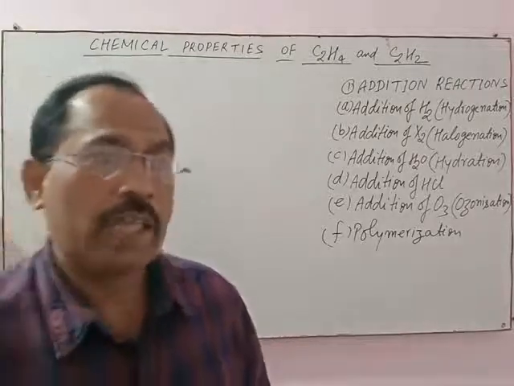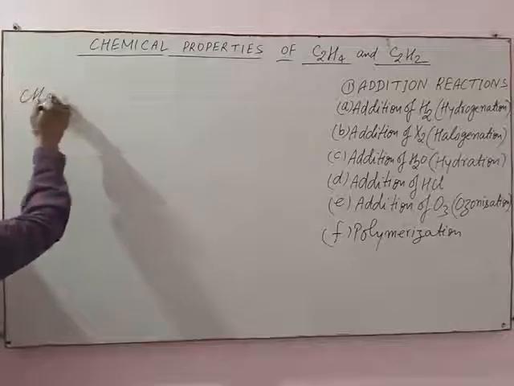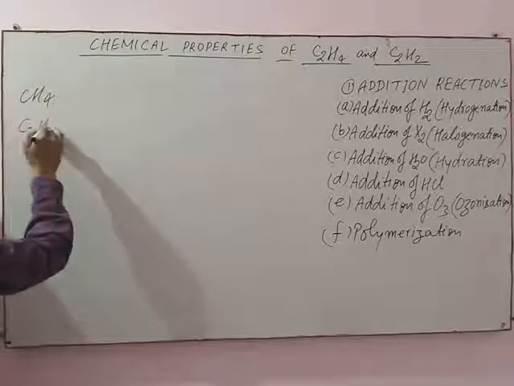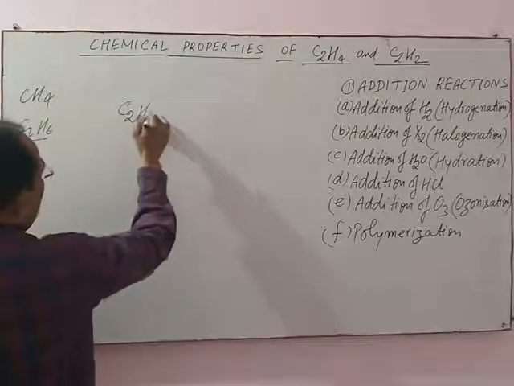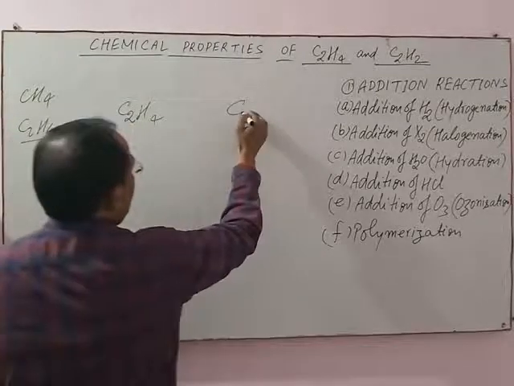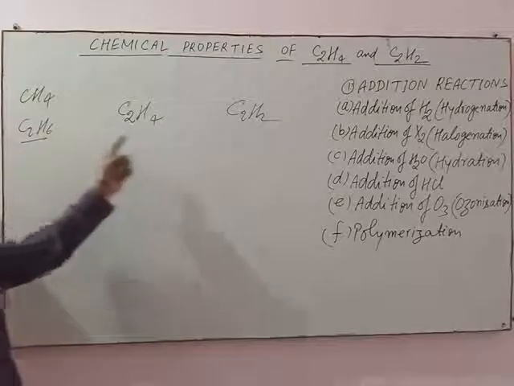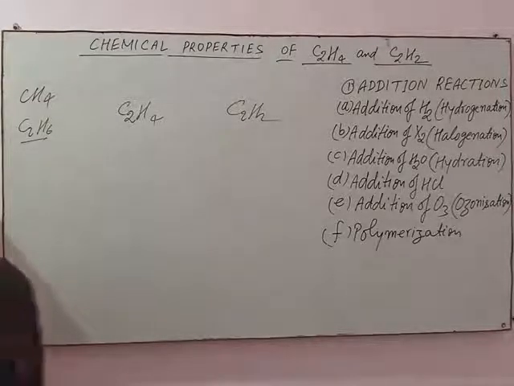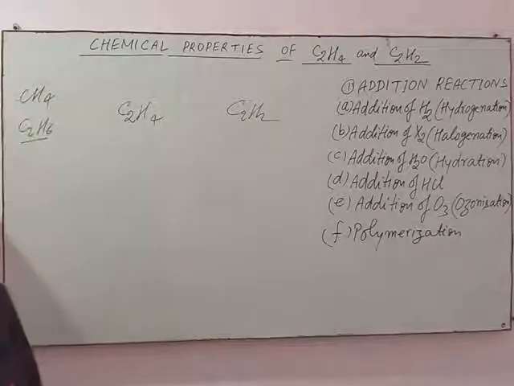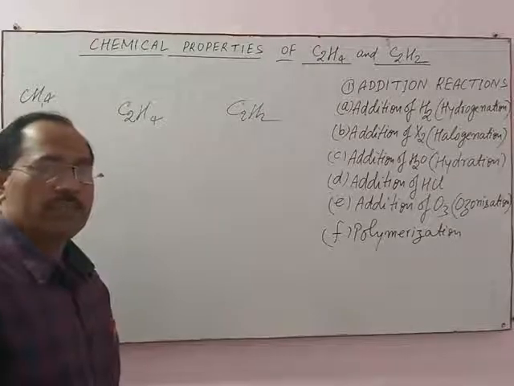Methane is written as CH4, and C2H6 is ethane. Ethene is written as C2H4 and acetylene C2H2. In the case of methane and ethane, the carbon content is lower than the carbon content of ethene and ethyne.